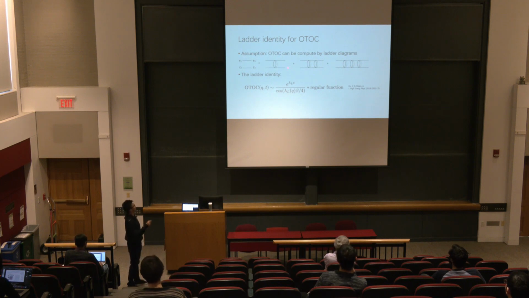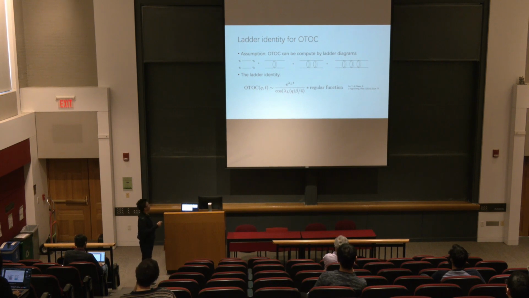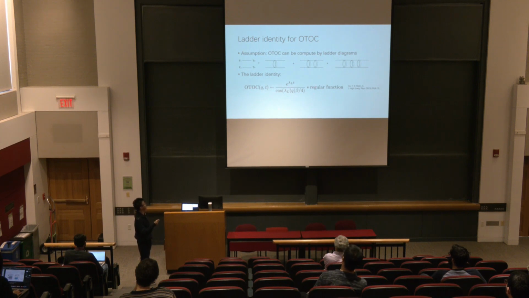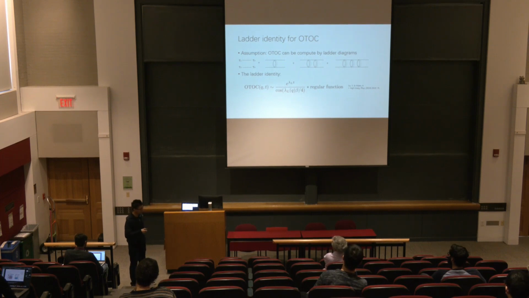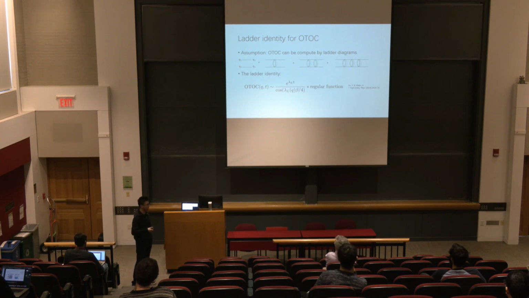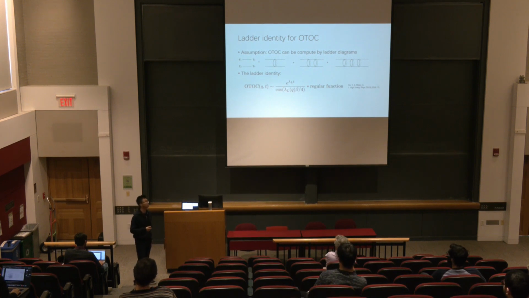The assumption is that when you compute your OTOC, you do it by summing over ladder diagrams. The result is that if you do this kind of summation, there are some self-consistency relations that must be satisfied by those diagrams, and the outcome is that the OTOC will have a pole in momentum in its prefactor. This pole is defined such that, in momentum space, you treat the Lyapunov exponent lambda L as a function of momentum q, and you find that at some value of q, lambda L will hit its maximal value 2 pi T, and the pole sits exactly at this place.